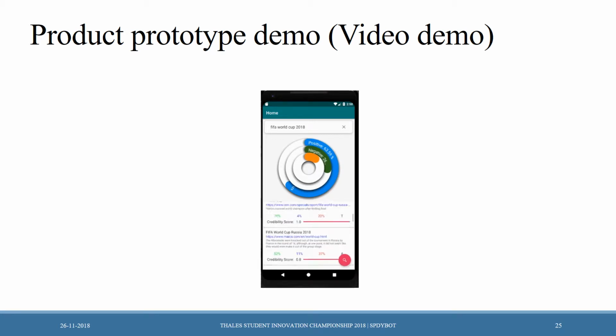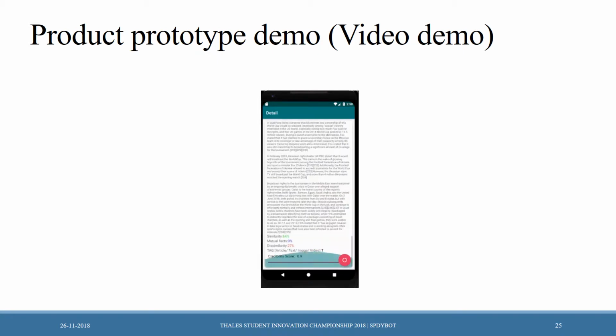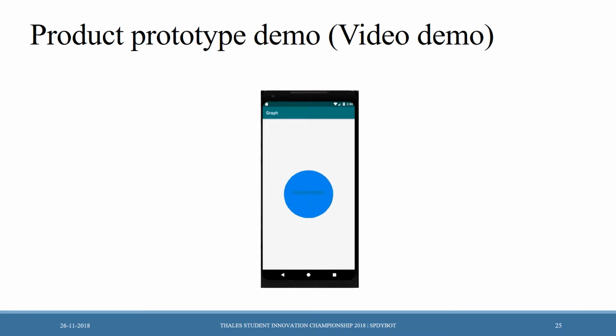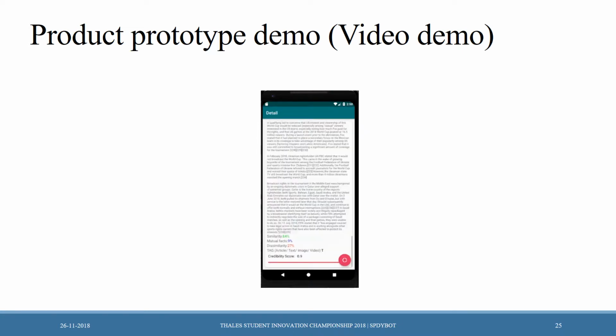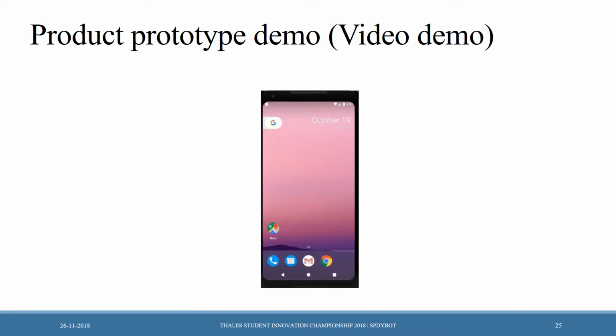Now you can access any of the fetched items to have a descriptive look. As you can see, all the content with the positive, negative or neutral percentage is given and it is visualized individually. Now you can go through all the different items and search them individually and have a look at it.